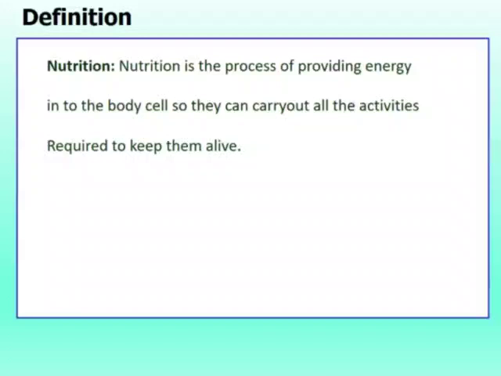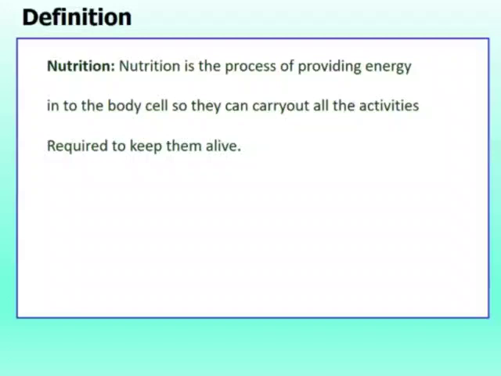So, how do we get all these nutrients? Do we produce all these nutrients ourselves? No. For getting all these nutrients, we and animals depend directly and indirectly on the plants. Do plants also get food from other sources? No. Plants make their own food.